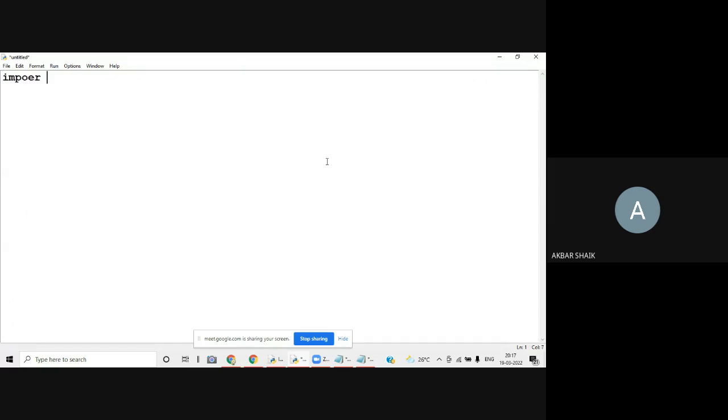Import of OS, and this program is for creating a folder, creating a directory or folder. Okay, so import OS. I imported this module OS, and simply I can write os.mkdir,